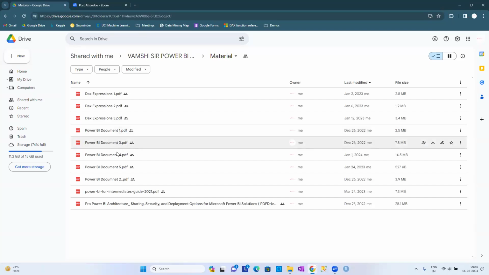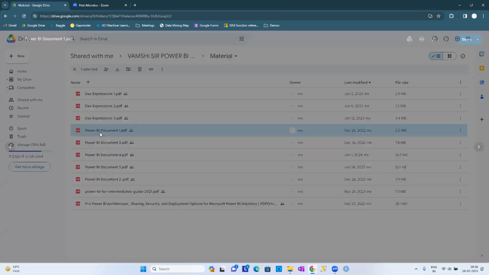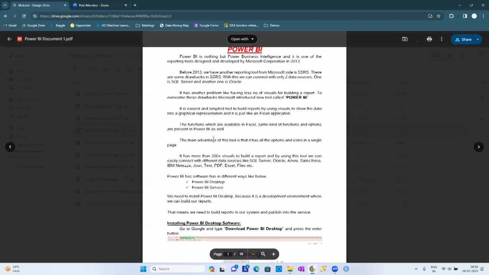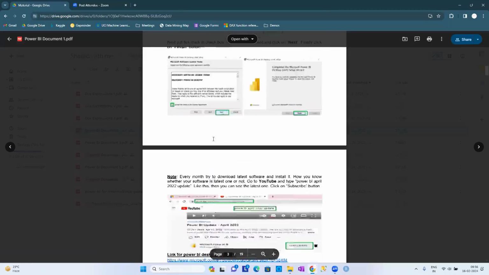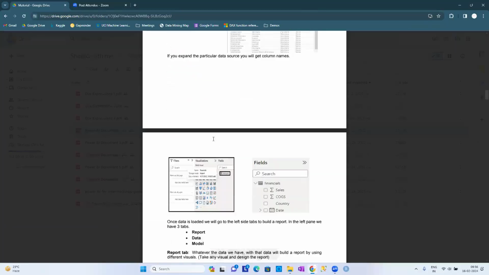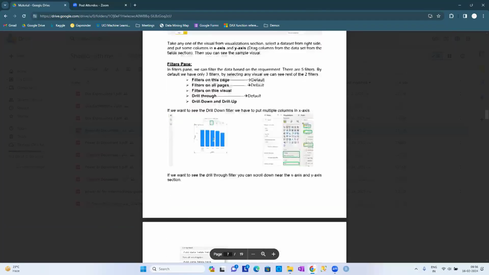So these are going to be some PDF files, guys. Currently, whatever we have discussed, we can start from here, guys. A Power BI document 1.pdf file. This is going to be the PDF file on how to install the software. The introduction part and all these things are going to be available here, guys.